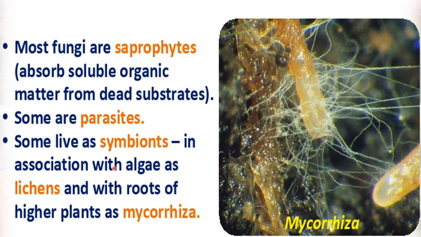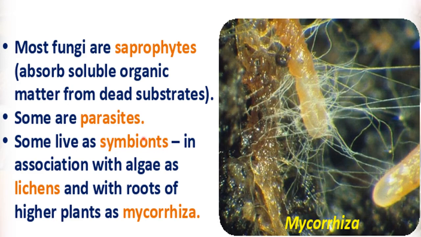So some fungi live in association with some other organism. Symbionts mean where two organisms live in association with each other, and both the organisms get benefit of each other. For example, there is an association of algae and fungi, and that association is called lichen. In this association both algae and fungi get benefit of each other. Such an association is called symbiont.